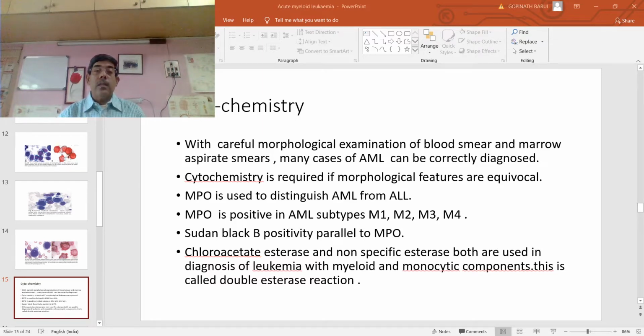Myeloperoxidase is used to distinguish acute myeloid leukemia from acute lymphoblastic leukemia. Myeloperoxidase is positive in acute myeloid subtypes, that is M1, M2, M3 and M4. Sudan black B positivity is parallel to myeloperoxidase.